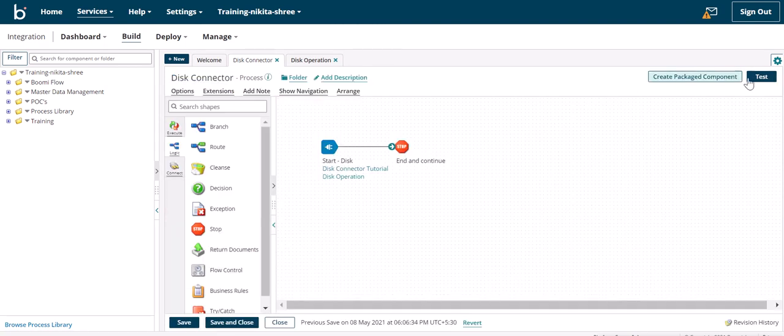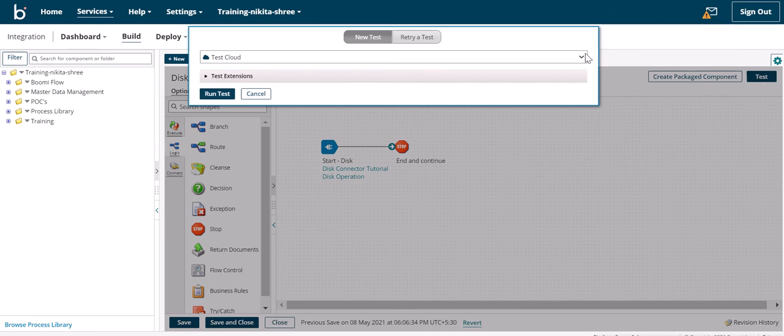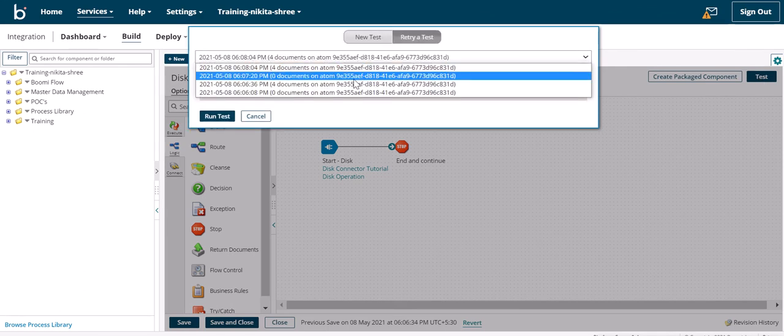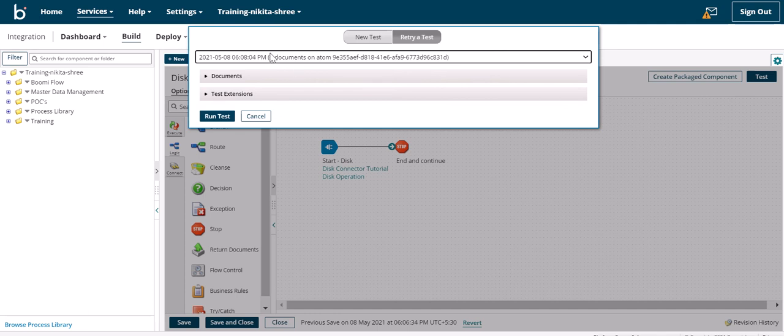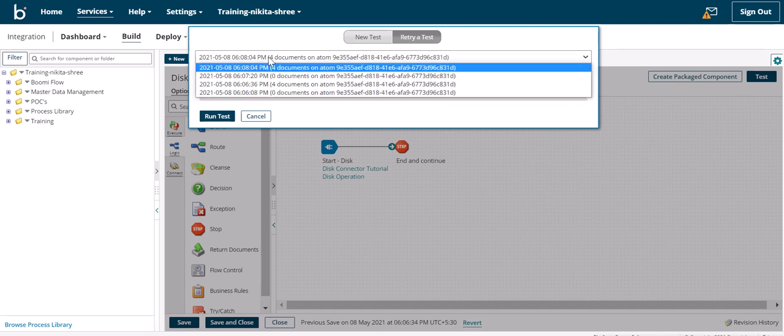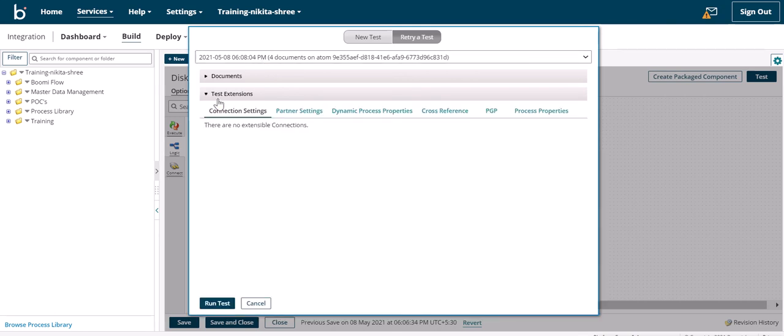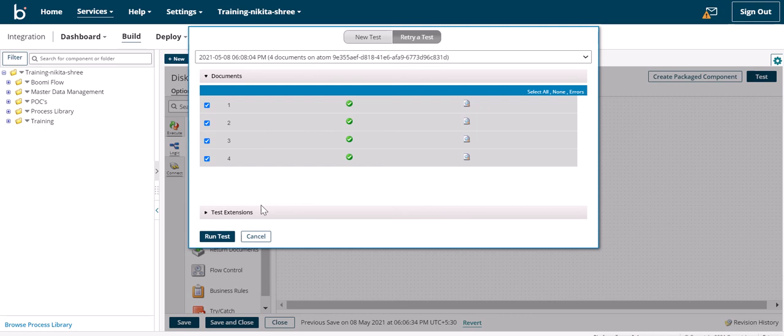If I go back and try to run the process again, I can also click on retry the test and execute this process again with initial log. Like if I run this with 4 documents, it will actually show me the previous 4 documents. Okay, so these are the 4 documents which I retrieved in my previous run.